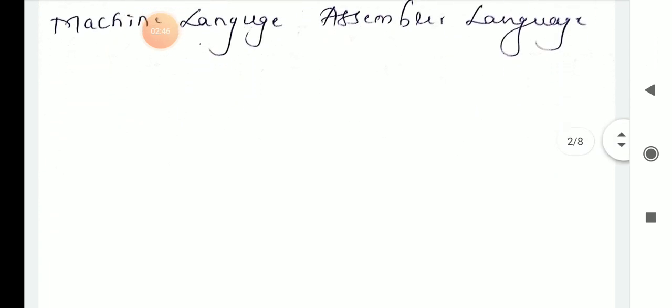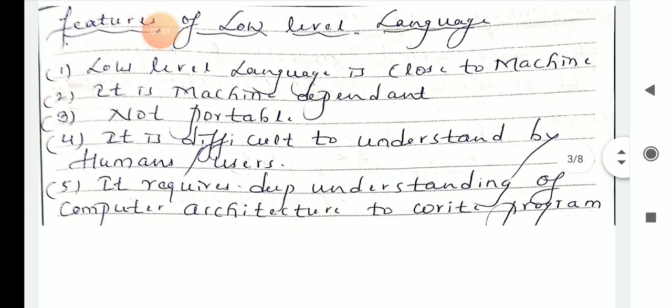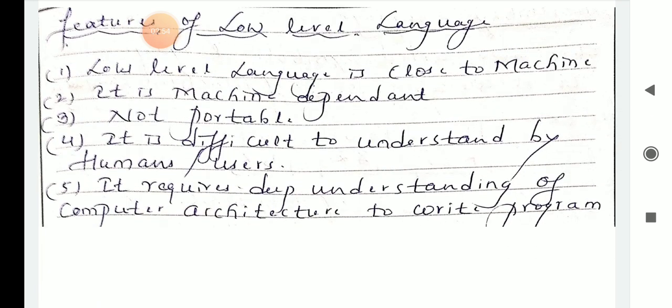Let us start with the features of low level languages. First, a low level language is close to the machine. These languages are closer to the machine, so they are machine dependent. Third, not portable. It is machine dependent, so it works depending on the machine, which is why we call it not portable.